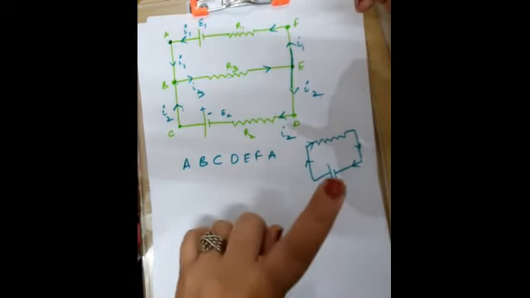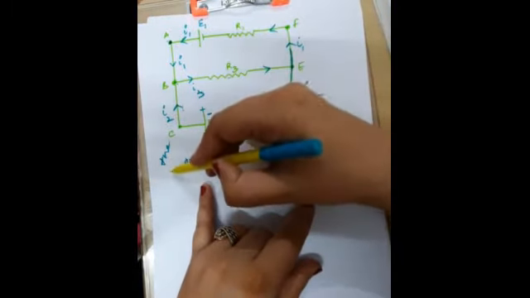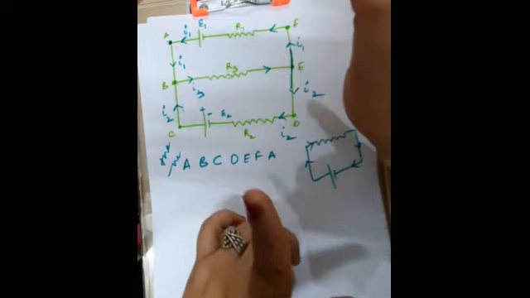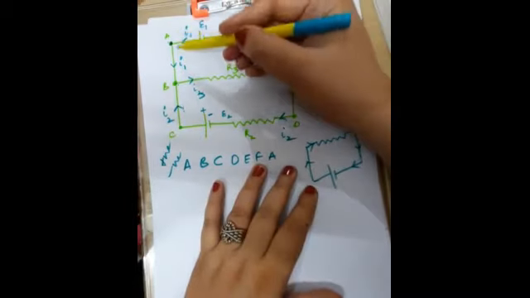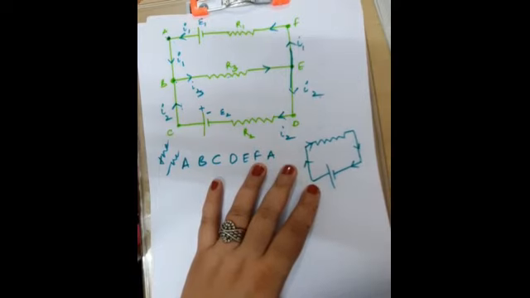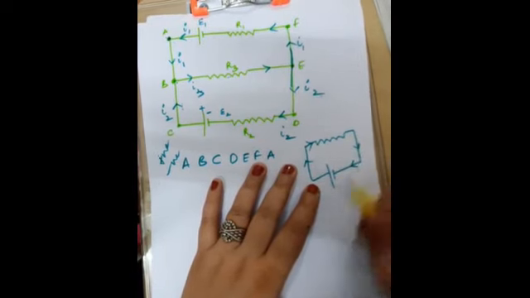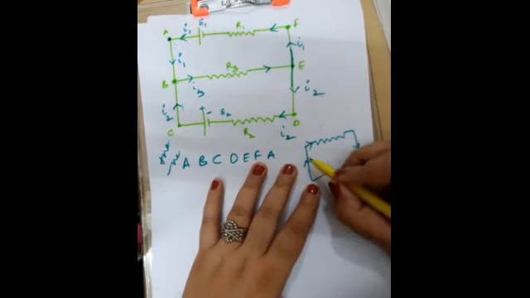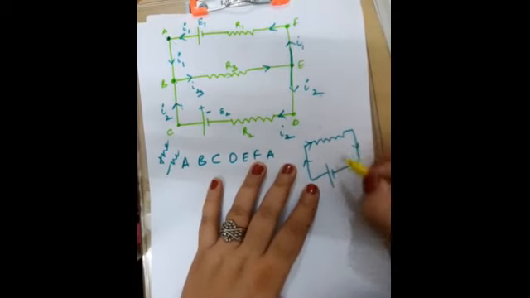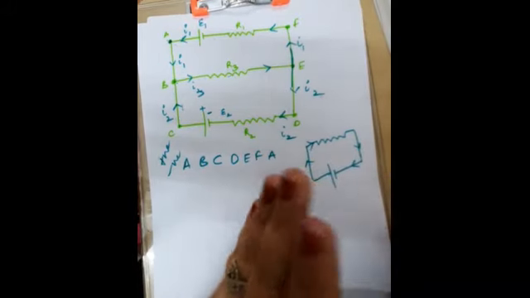I have to mark increase in potential by positive and decrease in potential by negative. Remember that. So basically you have to remember one more thing here, that if you have a resistor here and this is a battery, then in the direction of flow of current, like if the current is flowing in this direction, then the potential decreases.